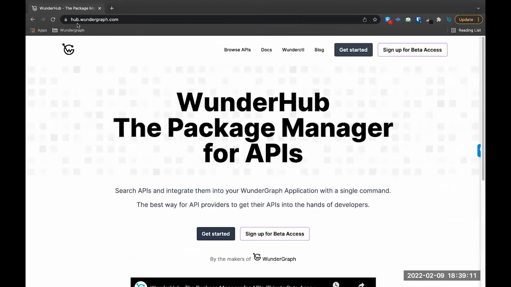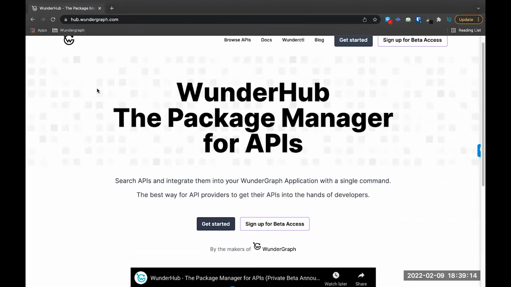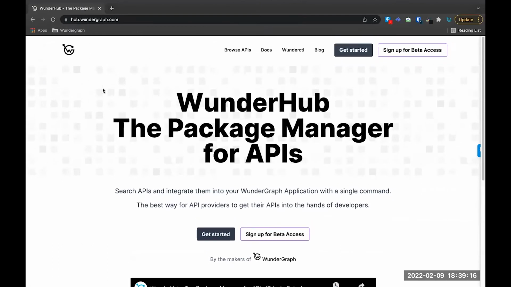So when you head over to hub.wundergraph.com, you'll be greeted with our giant letters that say the package manager for APIs. This is where you'll be able to browse APIs. You can check out our documentation, more documentation on the WunderCTL, as well as our blog. The guide that we're doing right now can also be found with this quick get started guide.